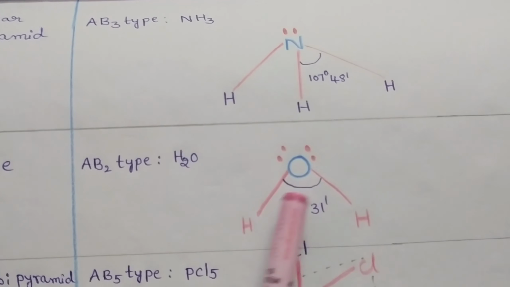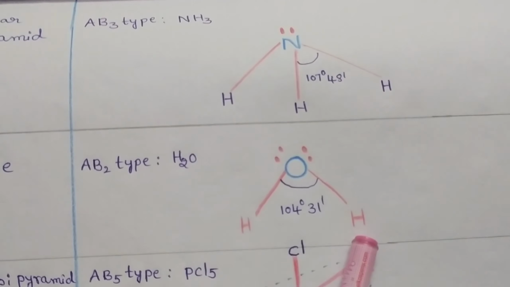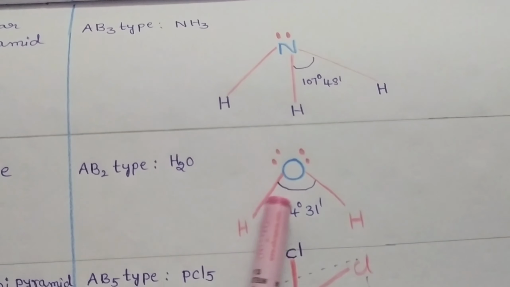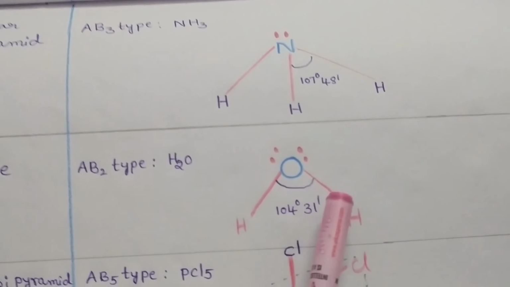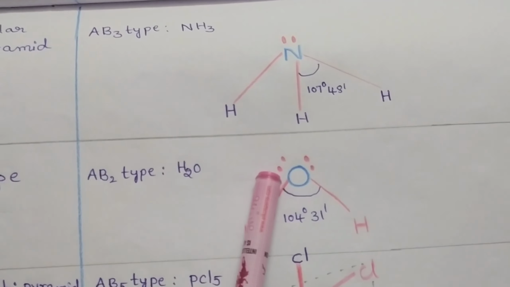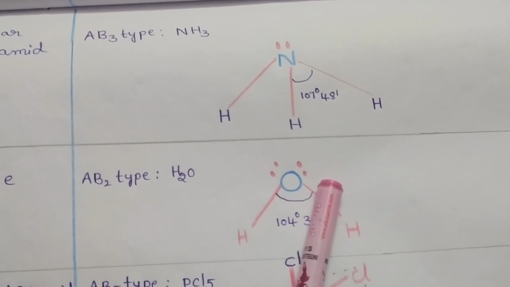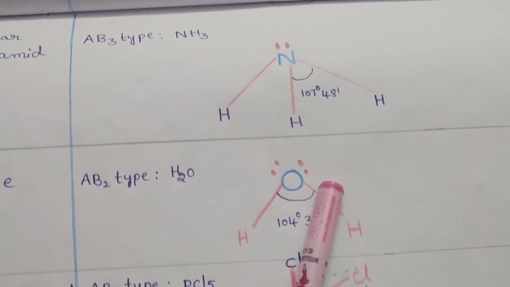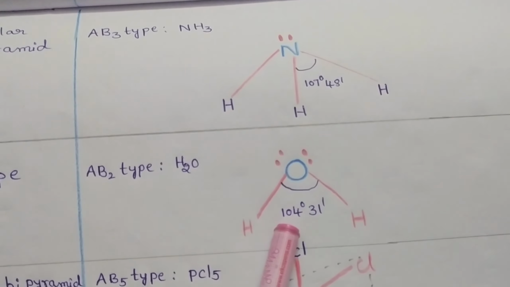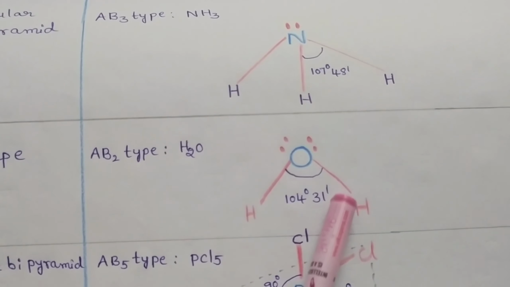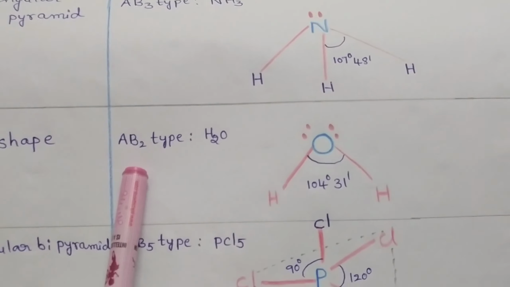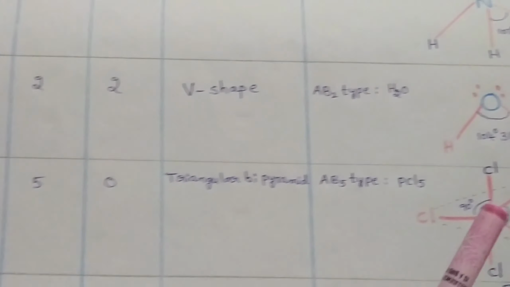This oxygen is bonded with 2 hydrogen atoms, so the number of bond pairs in the water molecule is equal to 2 and the number of lone pairs is also equal to 2. Here the bond angle is 104 degrees 31 minutes. This is an example of an AB2 type.